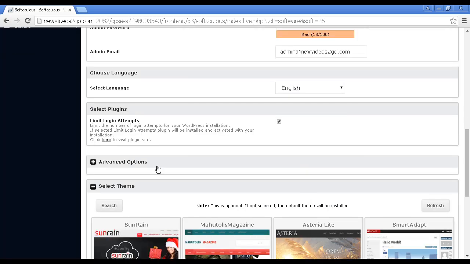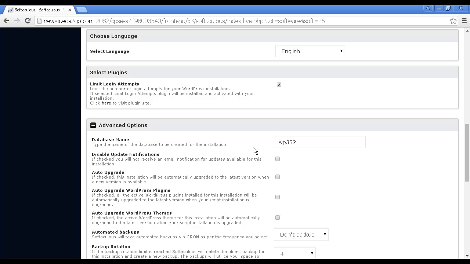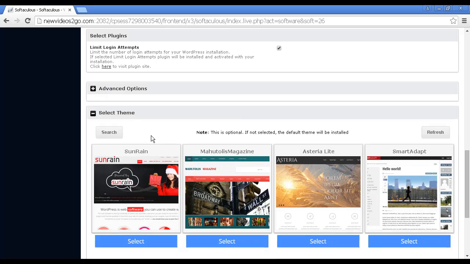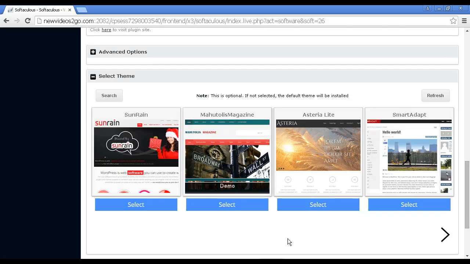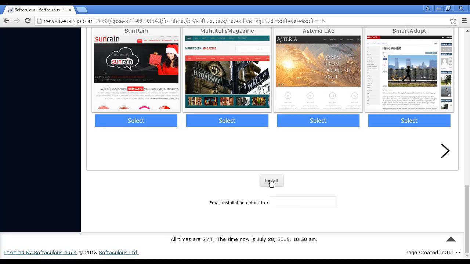Just scroll down a bit and look at the advanced options. Again, you can set all these. You've got automated backups, etc., etc. I'm going to leave all this at the default settings for this demonstration. Let's just close that. Then you can select a theme, and as it says, it's optional. If not selected, the default theme will be installed. I'm going to leave all this at the default settings.